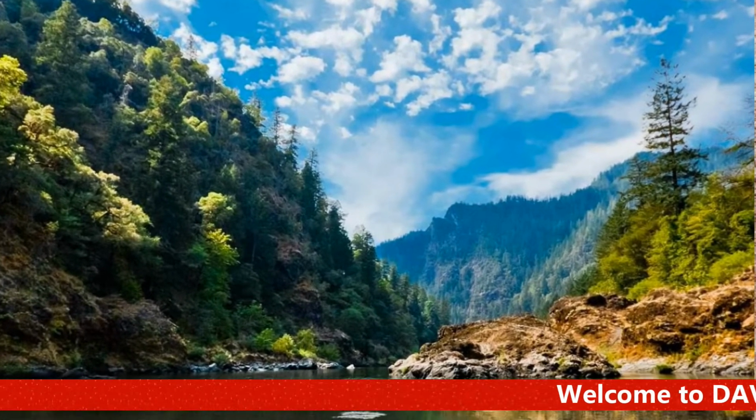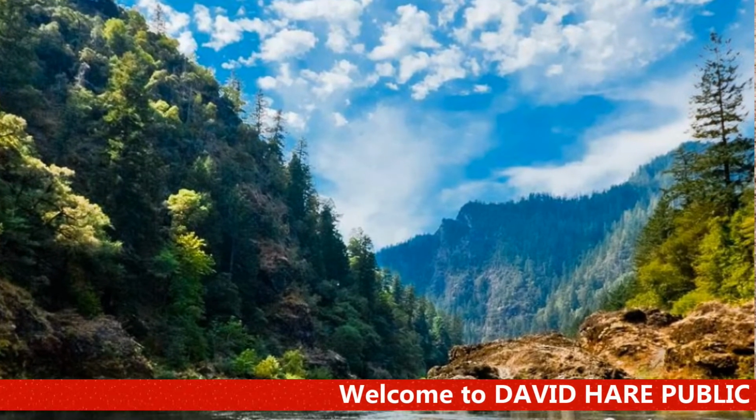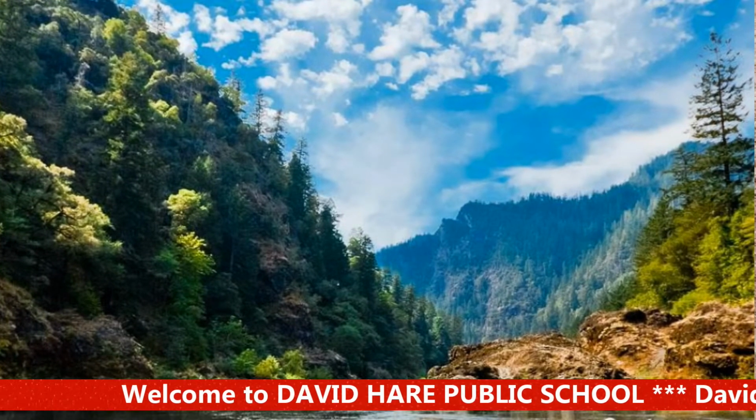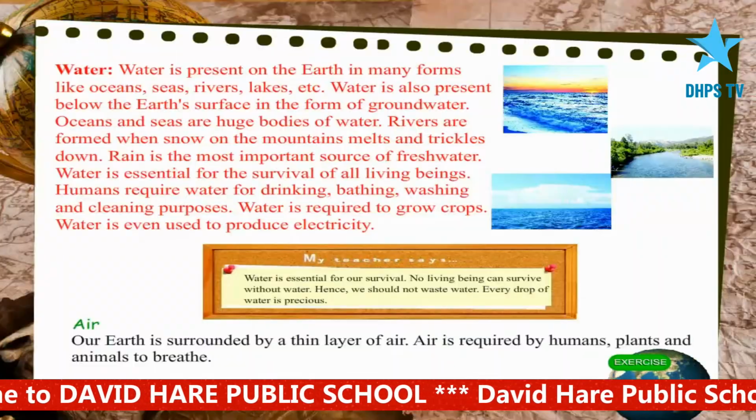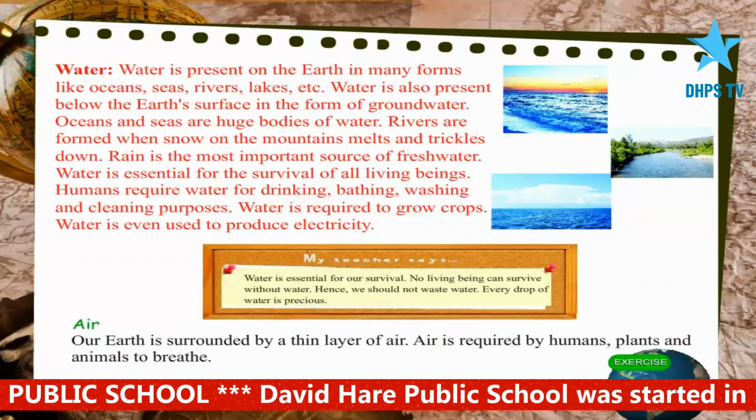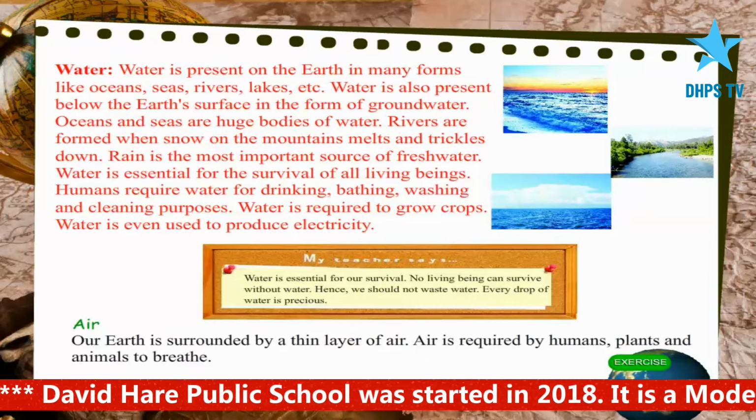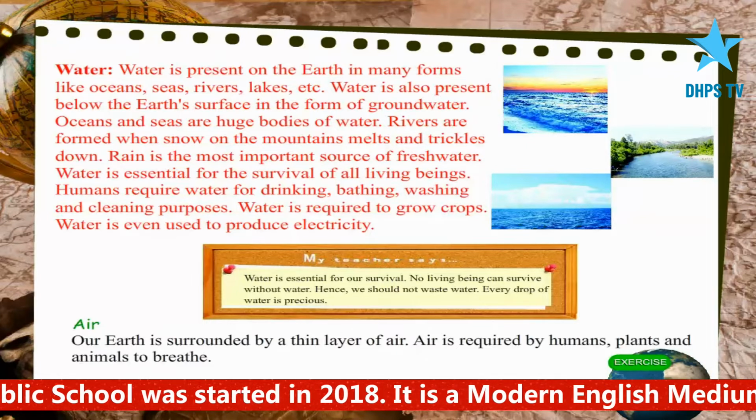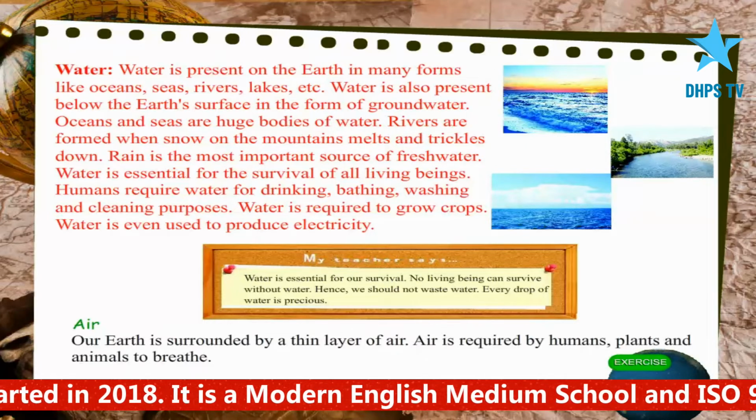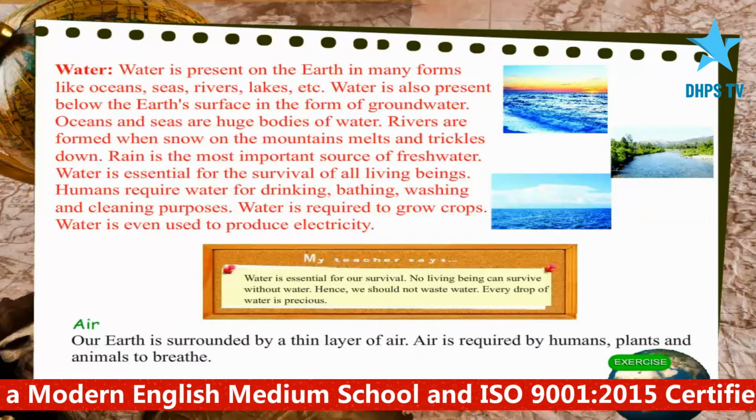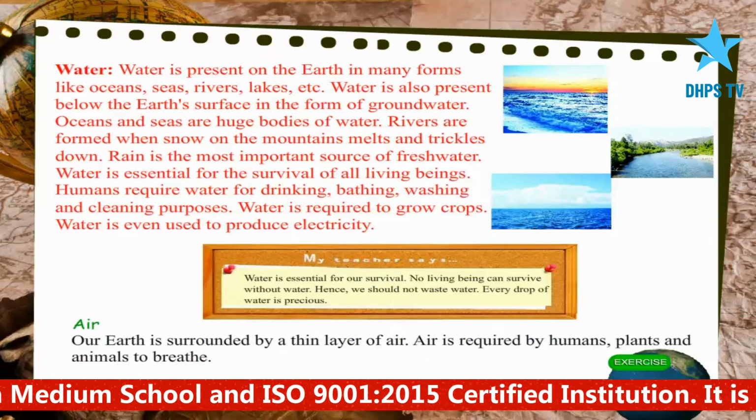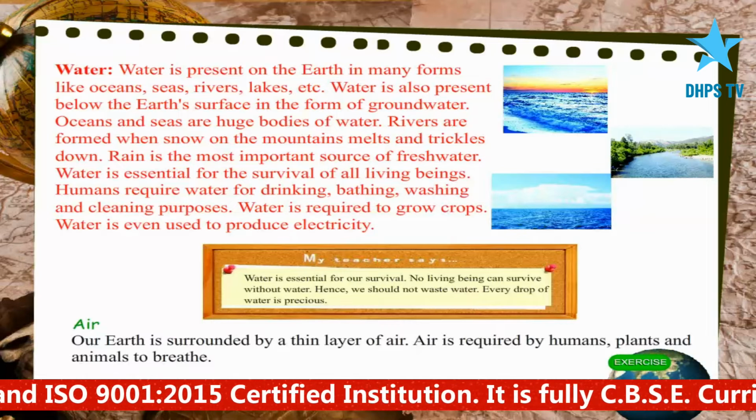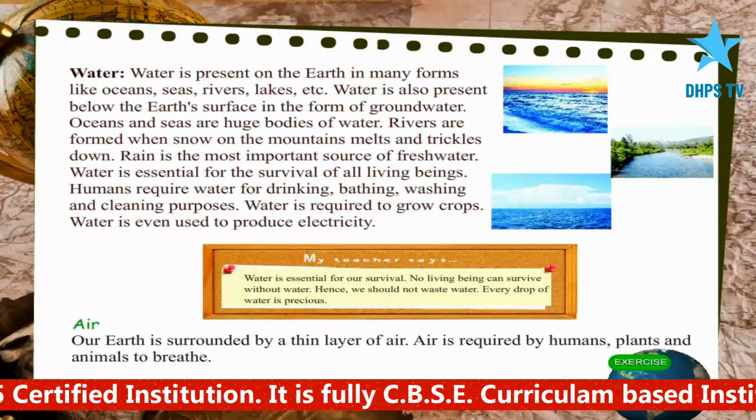Rain is the most important source of fresh water. Water is essential for the survival of all living beings. Humans require water for drinking, bathing, washing, and cleaning purposes. Water is required to grow crops. Water is even used to produce electricity.